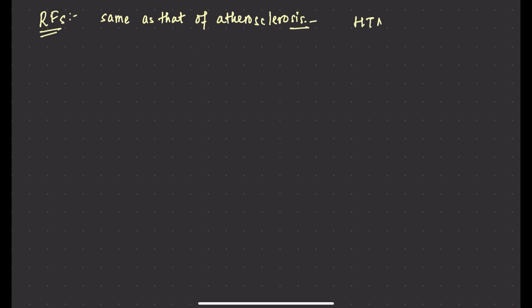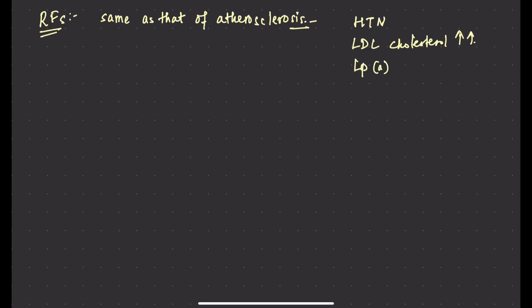Now, what are the risk factors for development of aortic stenosis? The risk factors are the same as those of atherosclerosis. What are the risk factors for atherosclerosis? Hypertension, LDL cholesterol elevation, and lipoprotein A is an independent risk factor.